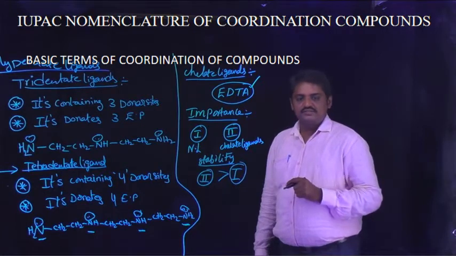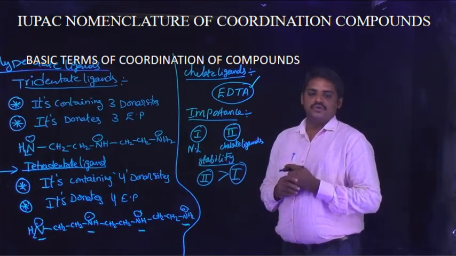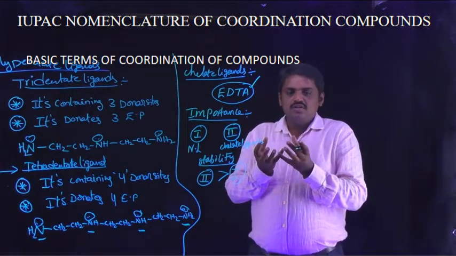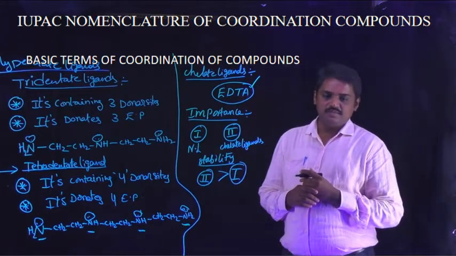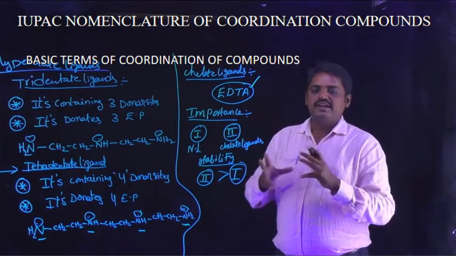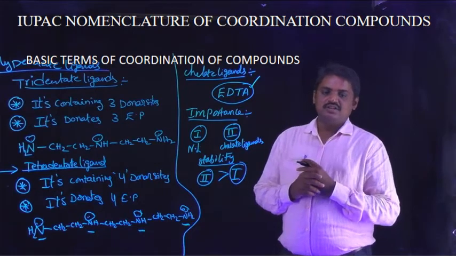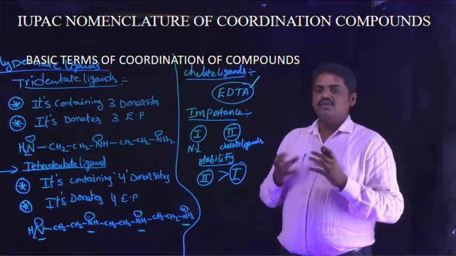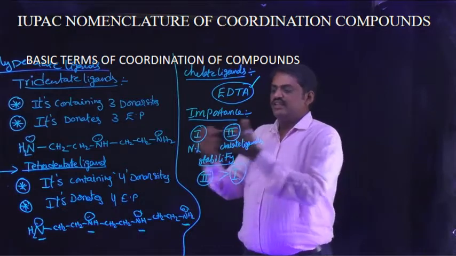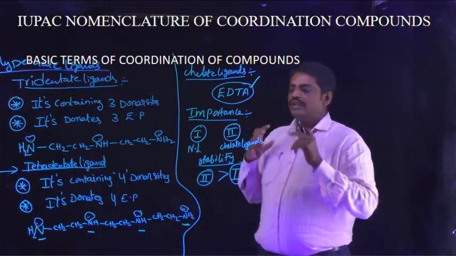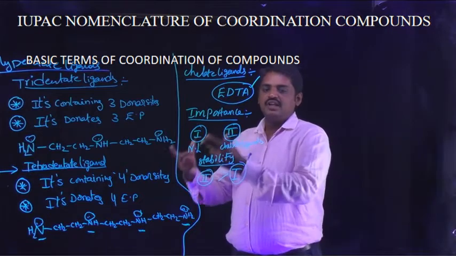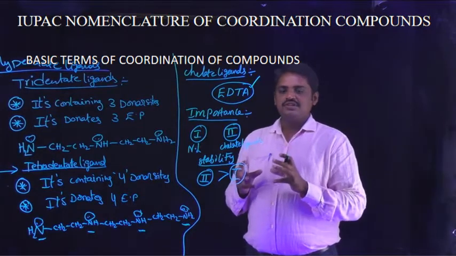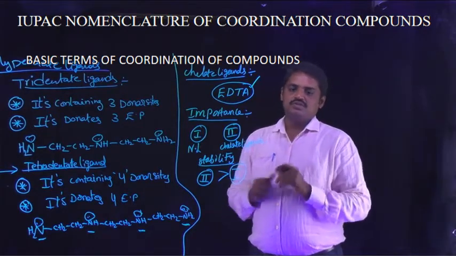Why? What is the reason? In any coordination compound, chelate ligands raise the stability of the given compound. That is the importance of chelate ligands in different coordination compounds. Chelate ligands are involved in any coordination compound to increase its stability.